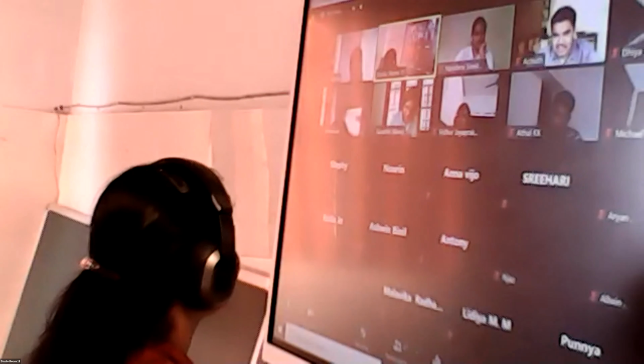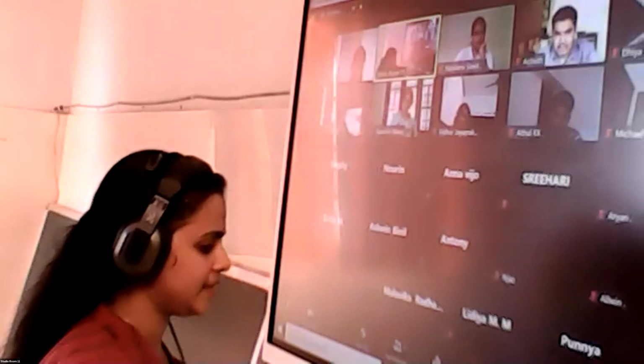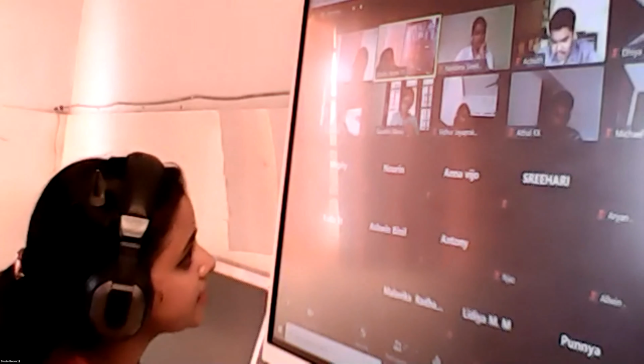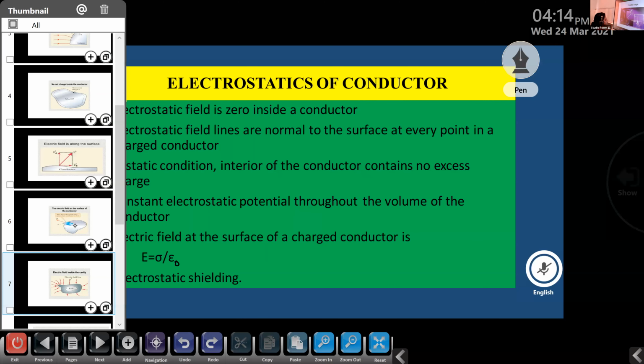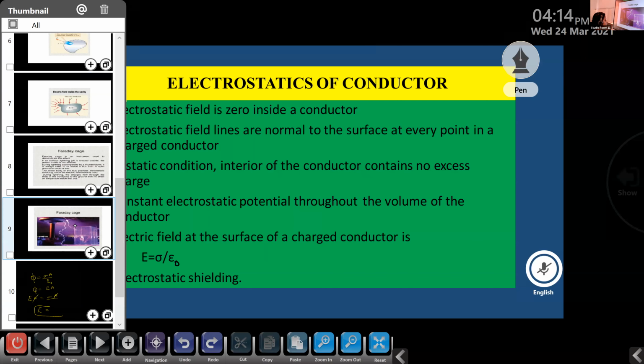So the electrostatic shielding was introduced by Sir Michael Faraday. And this arrangement is known as Faraday's cage. I will show this. Okay. So this is about the Faraday's cage.